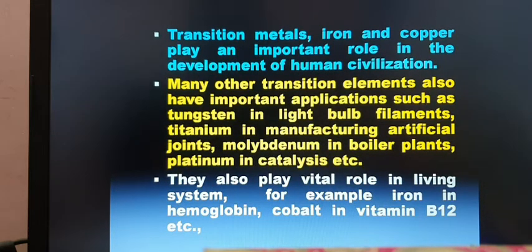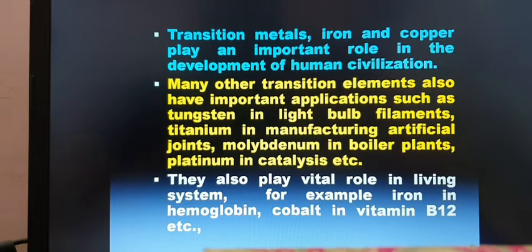Transition metals, iron and copper, play an important role in the development of human civilization. Many other transition elements also have important applications, such as tungsten in light bulb filaments, titanium in manufacturing artificial joints, molybdenum in boiler plants, platinum in catalysis, etc. They also play a vital role in living systems.